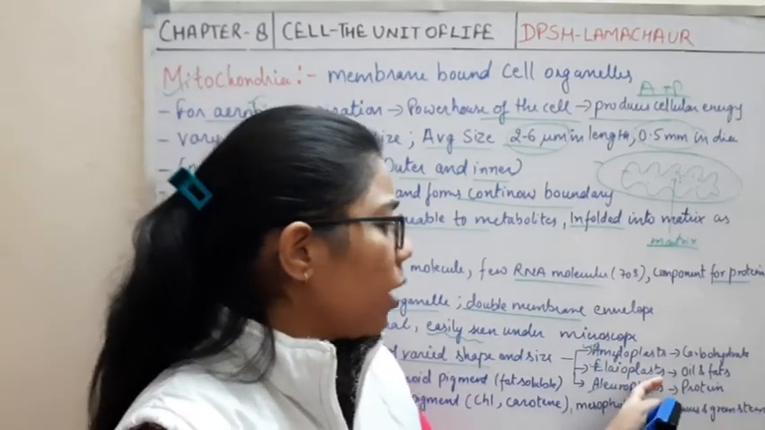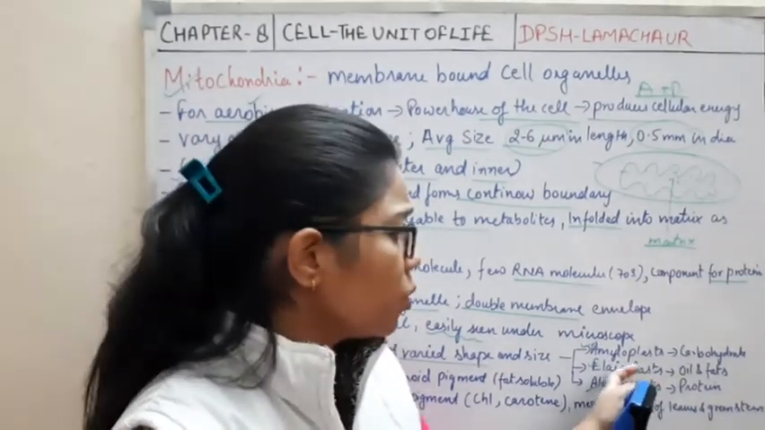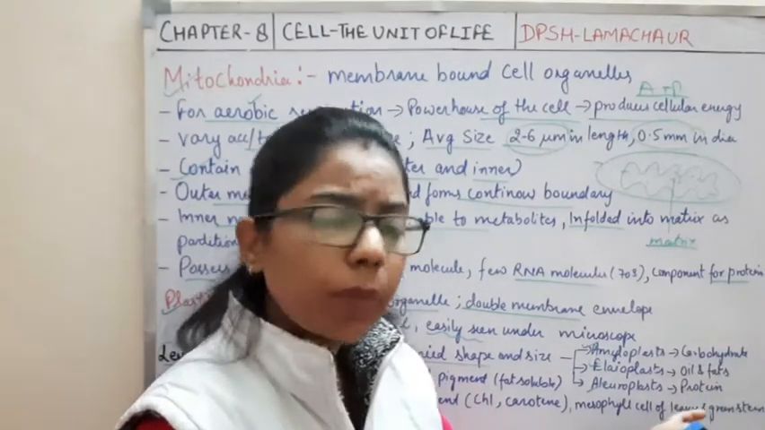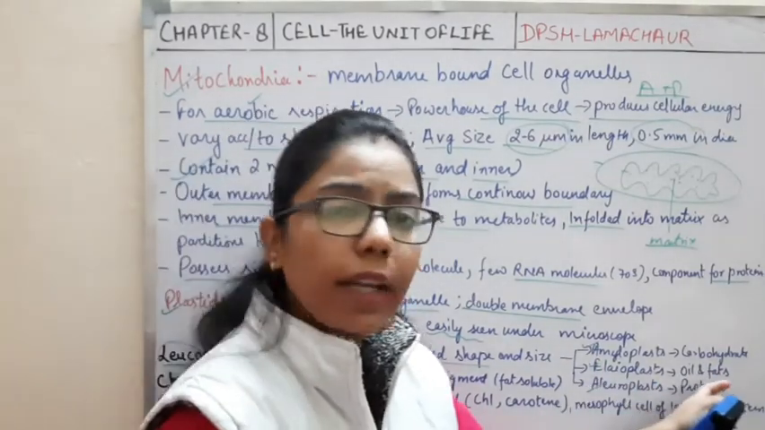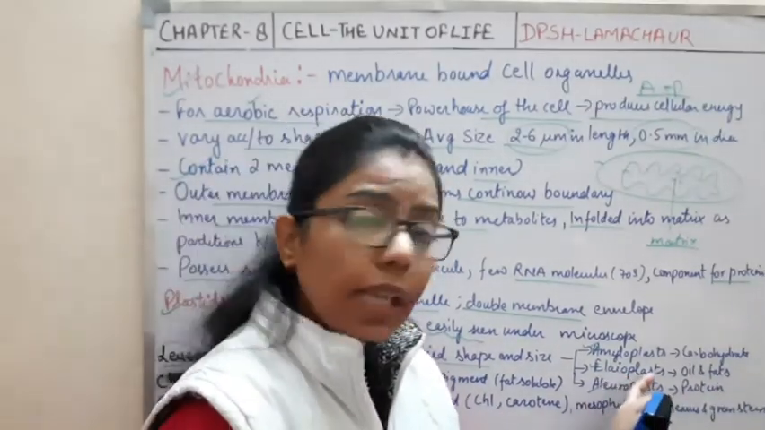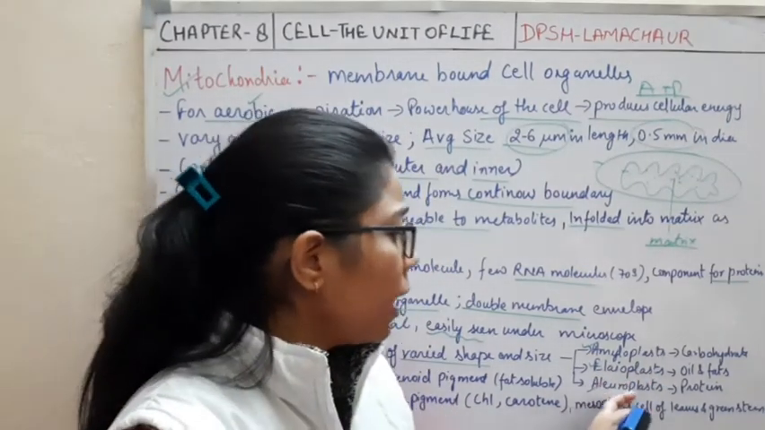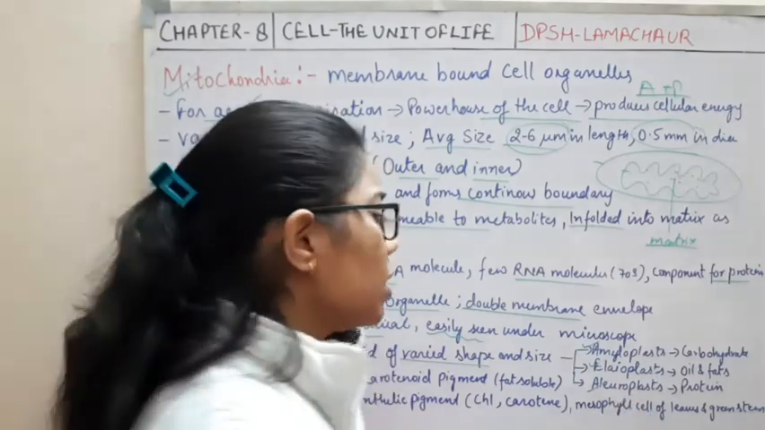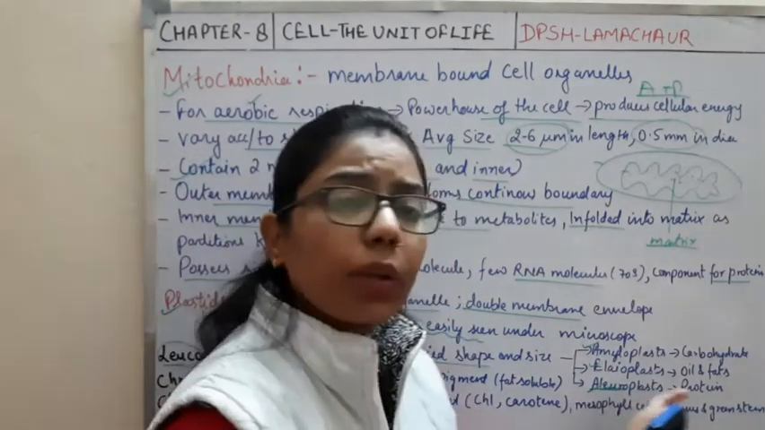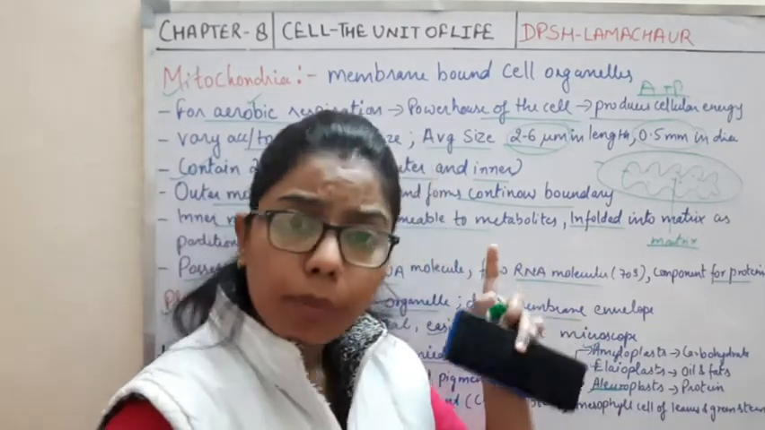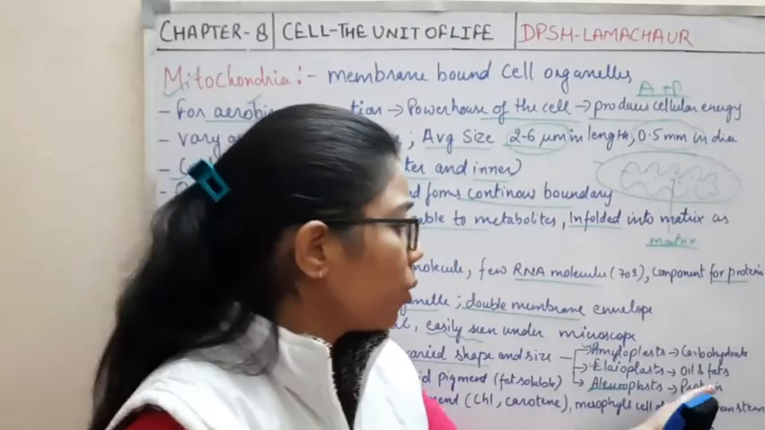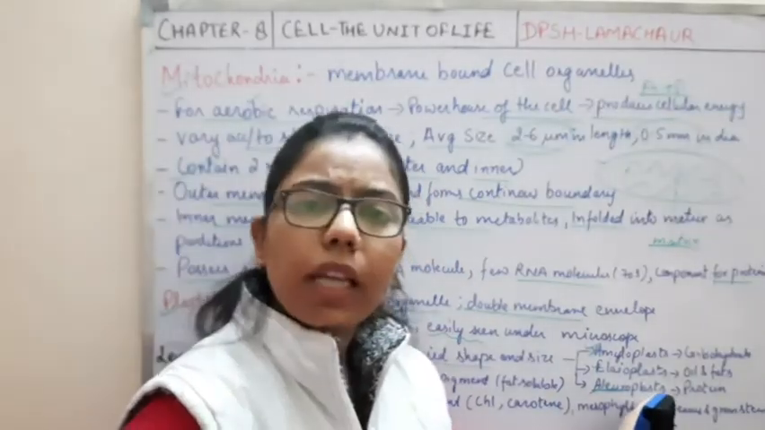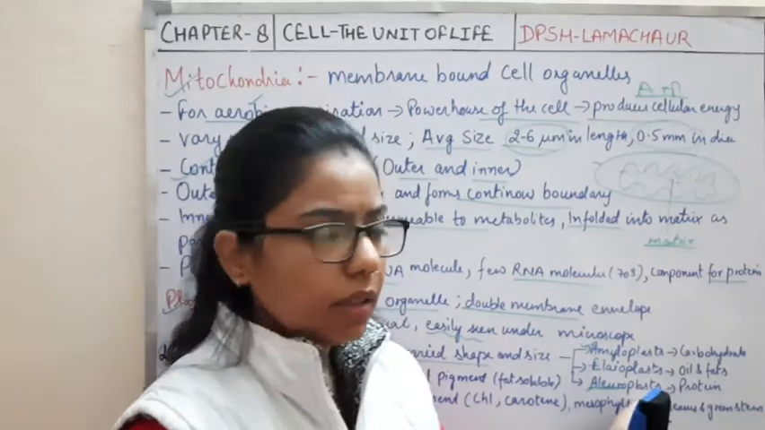Then comes the elaioplast. Elaio relates to what? Oil and fats. Those plastids which store oil and fat are known as elaioplasts. And the aleuroplast. We have done the aleurone layer in maize. So aleurone relates to what? Protein. So the plastid which stores protein is known as the aleuroplast, right?